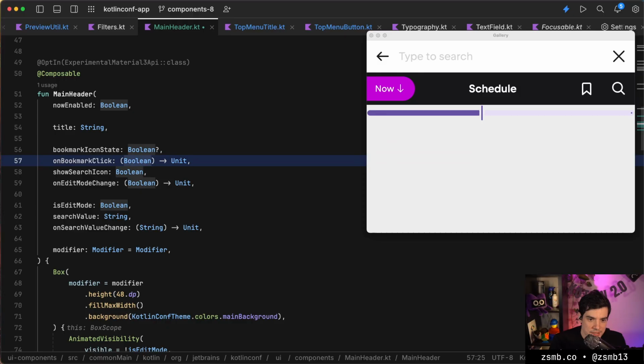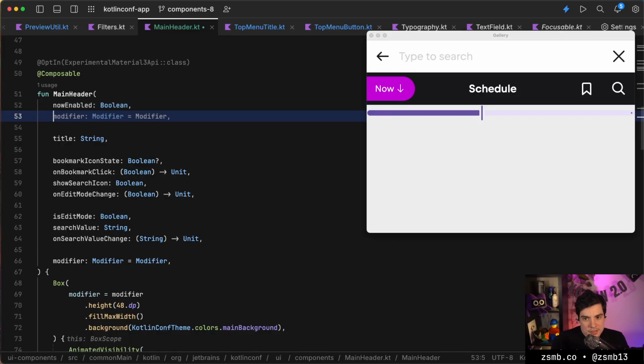We can do a nullable callback for this. This is such a weird complex component to build. Okay, so this is going to be onNowClicked. Again, just going with the bare minimum.